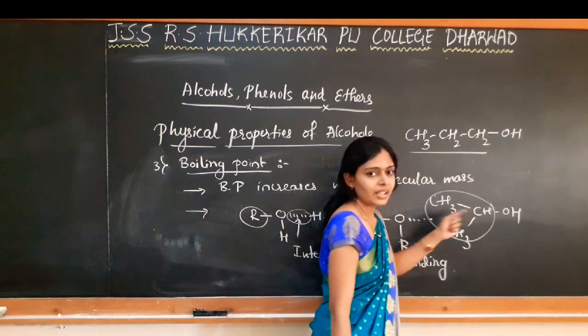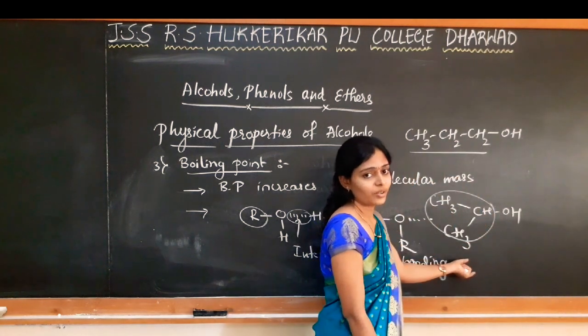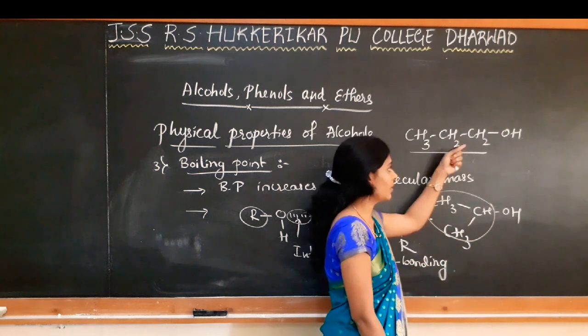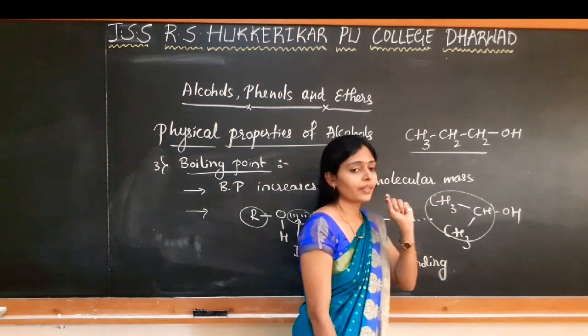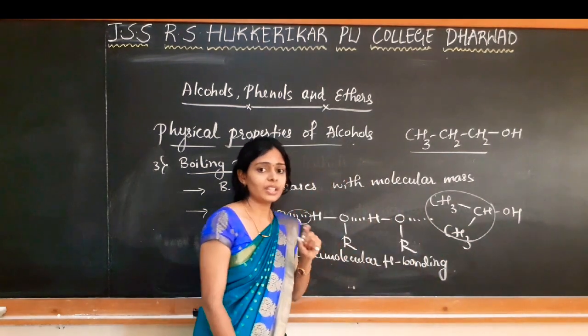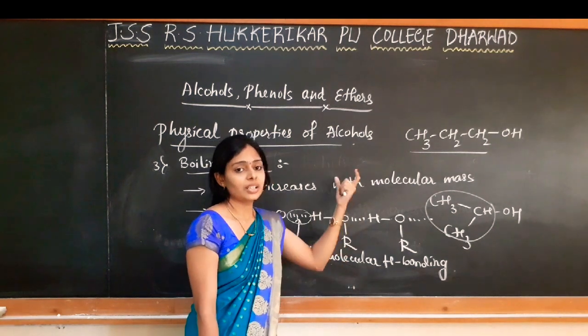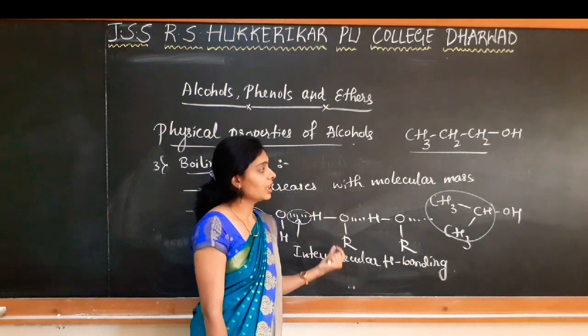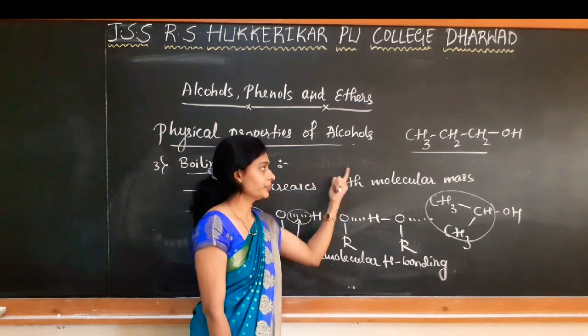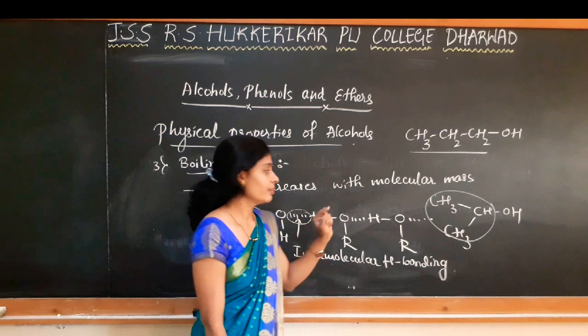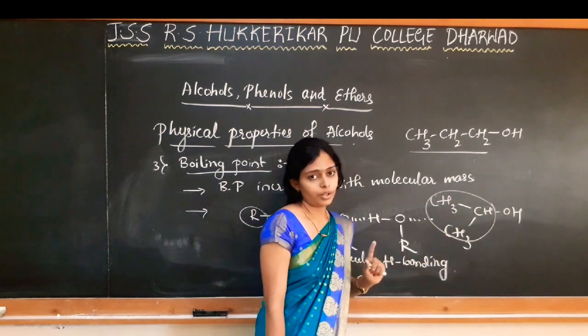The van der Waals force will reduce, that's why the boiling point reduces in propan-2-ol compared to propan-1-ol. So when we take isomeric alcohols with branches, the surface area reduces and the boiling point reduces. Though the molecular mass remains the same, the boiling point varies because of the decrease in van der Waals forces.